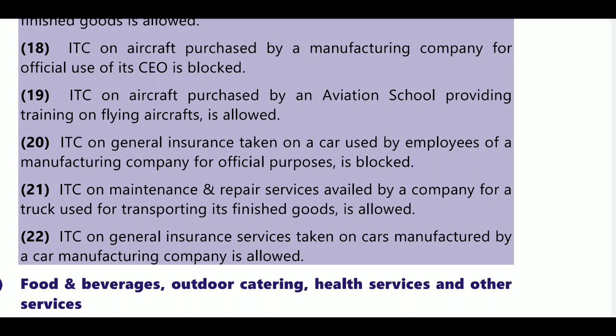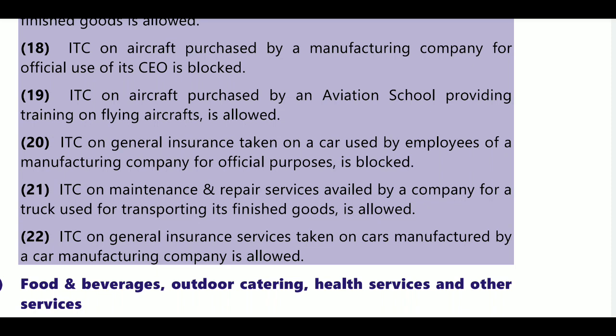Next, ITC on maintenance, repairs and services availed by the company for a truck used for transporting its finished goods will be allowable. Next, ITC on general insurance services taken on a car manufactured by a manufacturing company will be allowable. This is related to vehicles.